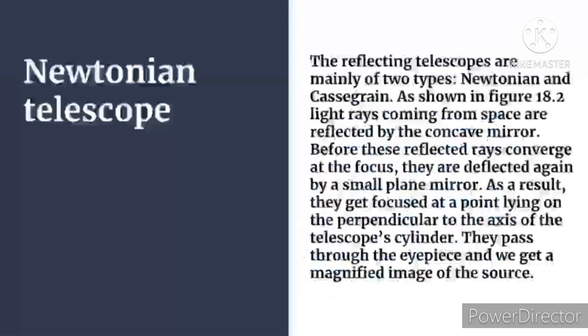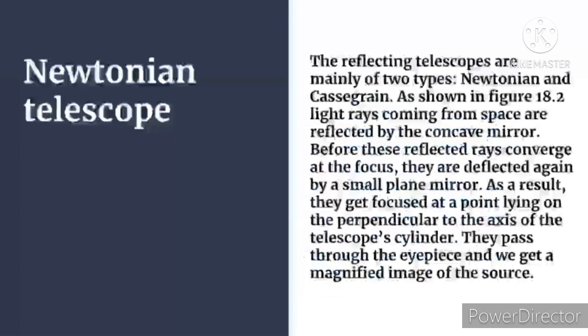Now we will learn about two types of reflecting telescopes. The reflecting telescopes are mainly of two types: Newtonian and Cassegrain. That I told you only.